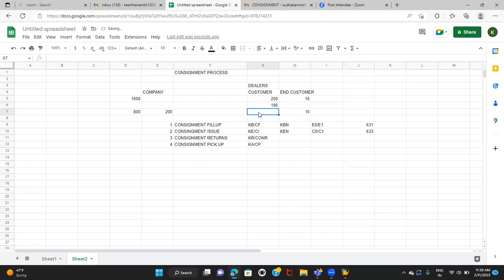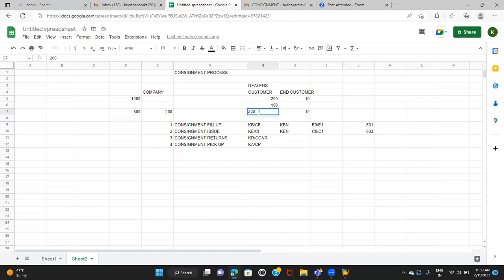That means the company gets the consignment stock back. We have 190, and due to returns, the stock becomes 200 again, so my customer consignment stock is getting increased.